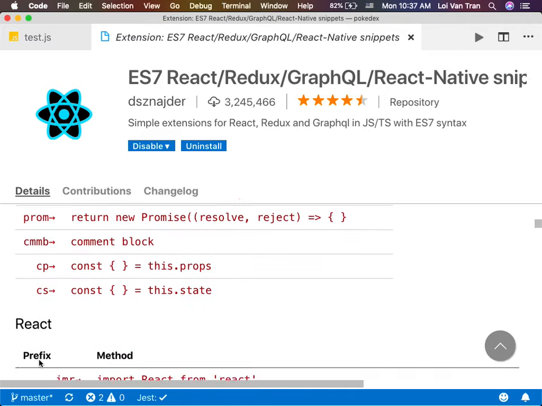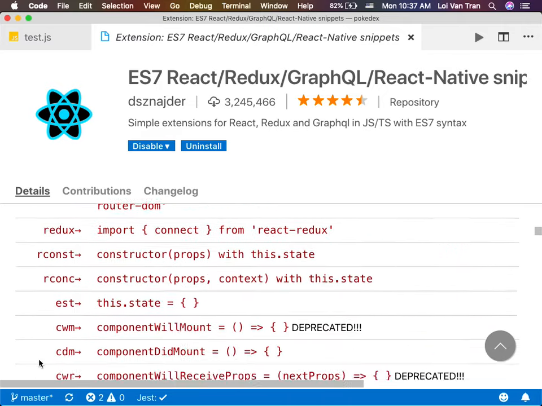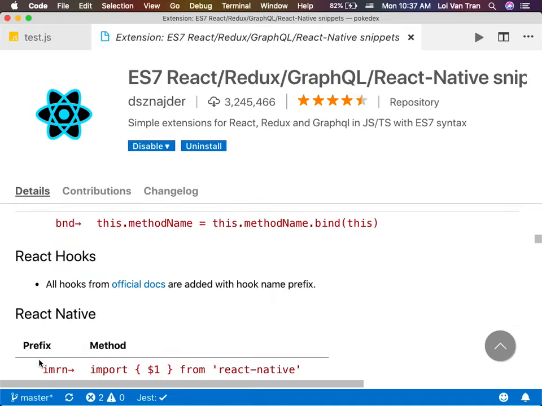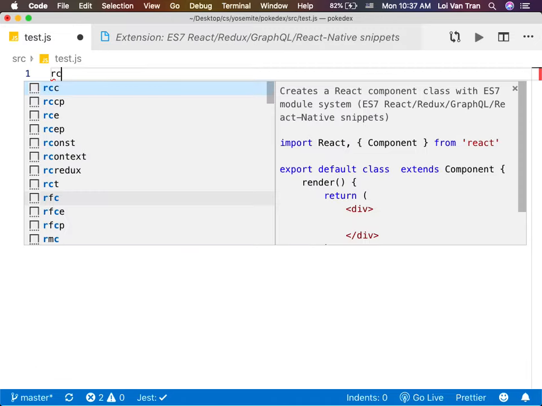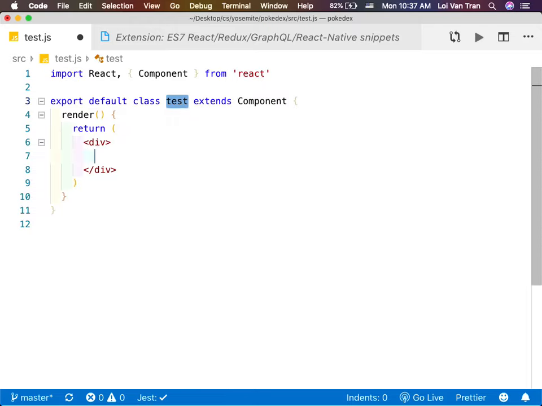So for example, what was the one I just said a second ago that you need to remember? Create a functional component, I think it was. So let's go to testers, go React, create component, RCC, okay? If I do RCC and I hit enter, bam, it's done it for me. Type all that for me. It even interpreted the name of the component based on the name of the file. It was smart enough to do that for me, okay?